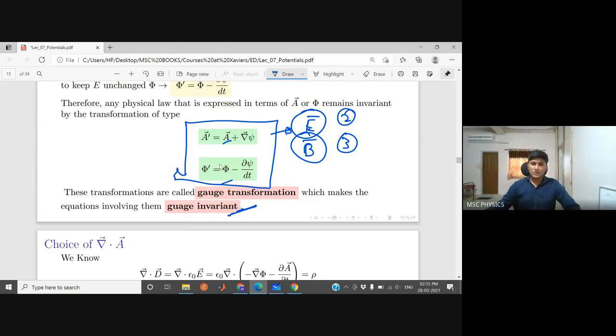So these transformations are known as gauge transformations, and equations involving them are gauge invariant equations. Equations which do not vary if you change this are called gauge invariant equations. So Maxwell's second and third equations are gauge invariant. We have not checked the first and fourth equations, but we can say that the second and third are gauge invariant. Any doubt till this point?